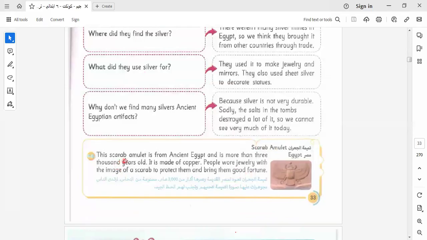The scarab amulet. The scarab amulet is from ancient Egypt. It's more than 3,000 years old. It's made of copper. People wore jewelry with the image of a scarab to protect them and bring them fortune.